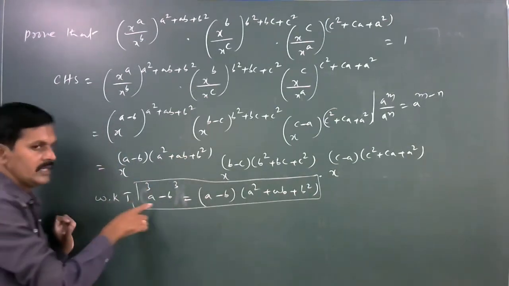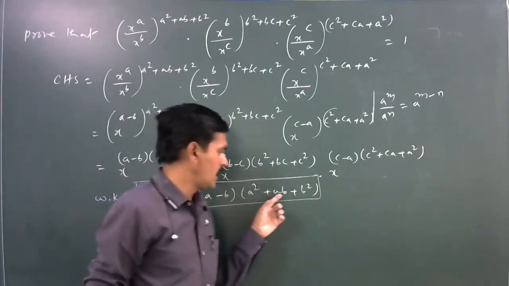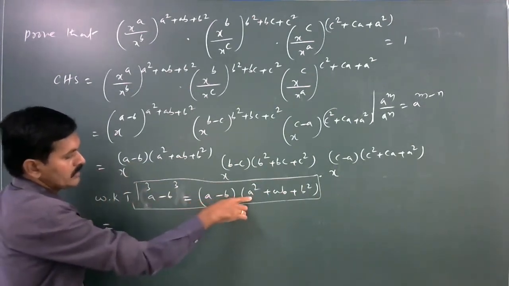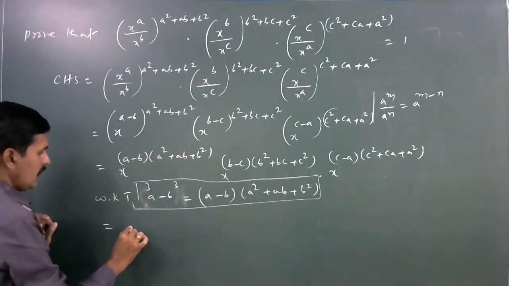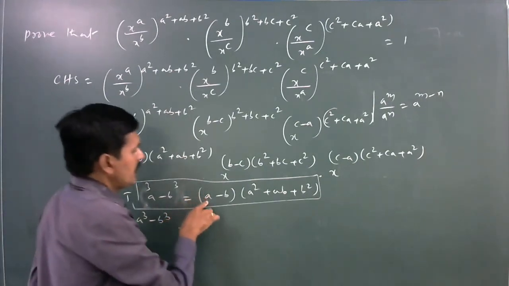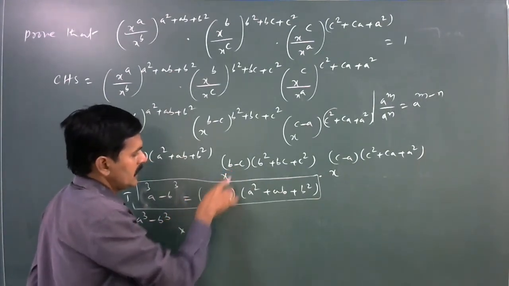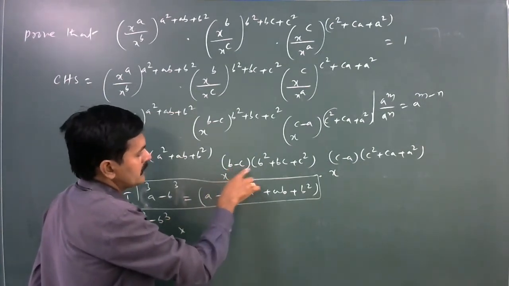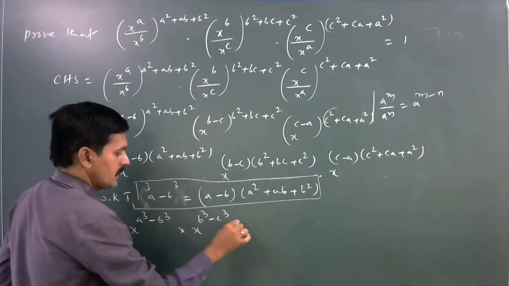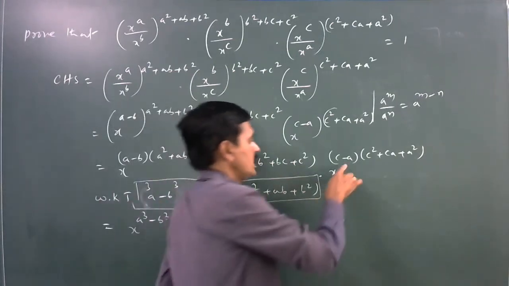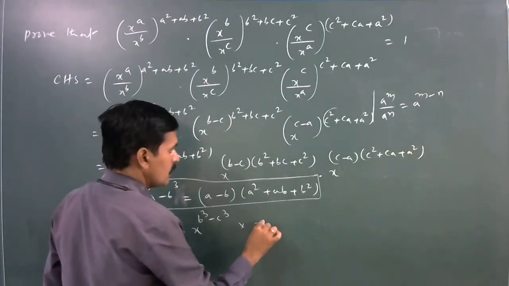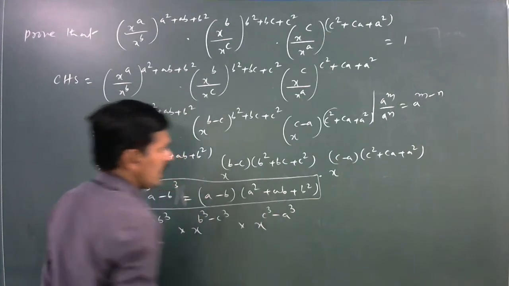Applying this formula, it is the same in this form: (a minus b) into (a² + ab + b²) gives x to the power of a³ minus b³. Next, in the place of a is b, in the place of b is c: (b minus c) into (b² + bc + c²) is x to the power of b³ minus c³. Next, (c minus a) into (c² + ca + a²) is x to the power of c³ minus a³.